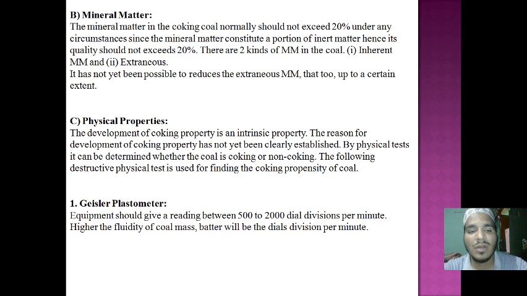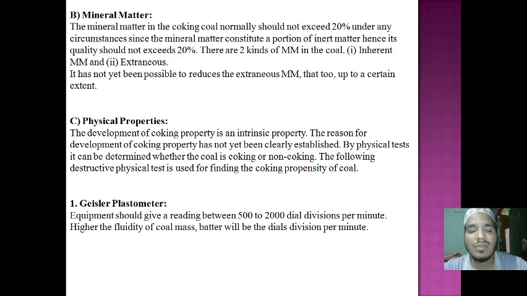Okay, got it everyone? Next after the properties of coal is physical properties. To know the physical properties of coal easily, you have to find five different tests of the coal.